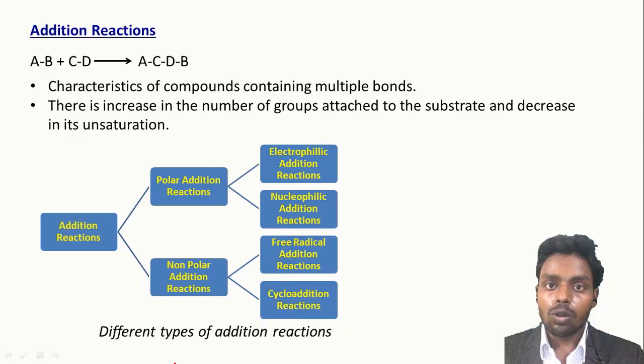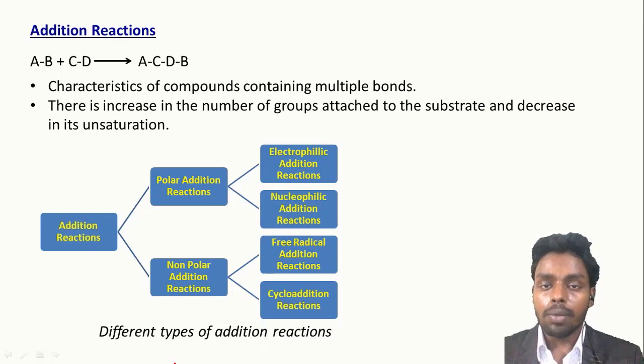Addition reaction can be classified into two different types. First is polar addition, second is non-polar addition reaction. Polar addition reactions take place in the polar medium, while non-polar addition reactions take place in the non-polar medium. The polar medium helps to break the reagent into two parts, electrophile and nucleophile, while the non-polar medium does not help them to break into this type of intermediates. Non-polar media help in the homolytic fission of the reagent and form free radicals. So free radical addition takes place in the non-polar medium.